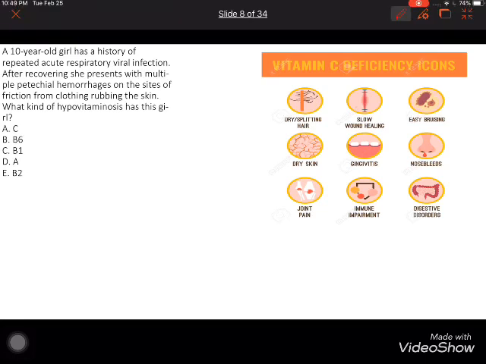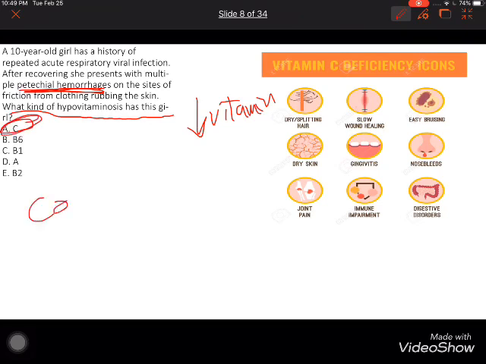In this question number 10, he will ask you what kind of hypovitaminosis happens. Hypovitaminosis is a decrease in vitamin. Okay, here he has patchy hemorrhagic. What does patchy hemorrhagic refer to? Hemorrhagic refers to vitamin C. But if he says something about cofactor and